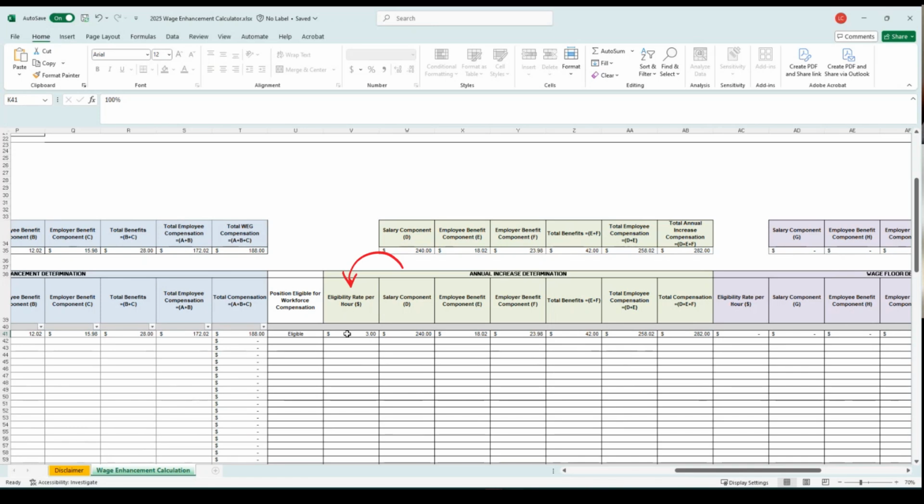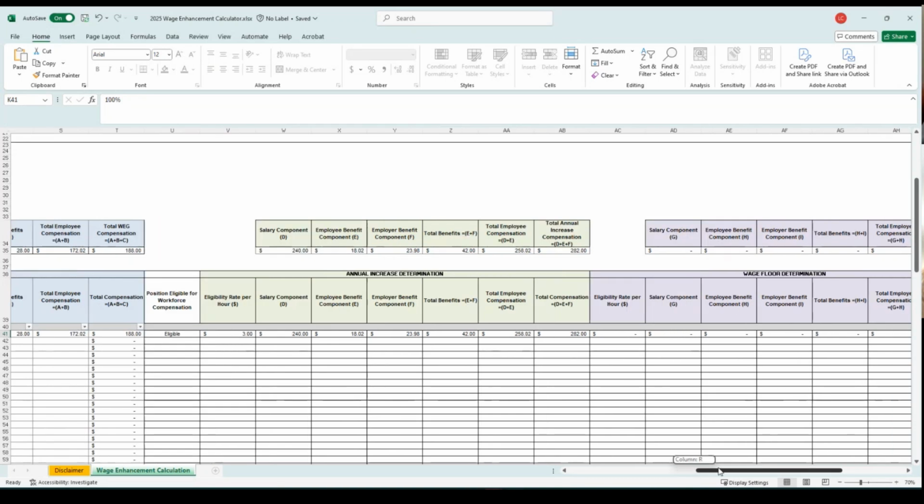So again, this shows the eligibility rate for annual increase of the full $3 an hour. Salary component 240, employee benefit component $18.02, employer benefit $23.98, total benefits is 42, and the amount to be remitted to the employee would be 258.02, and the total compensation for the provider is 282.